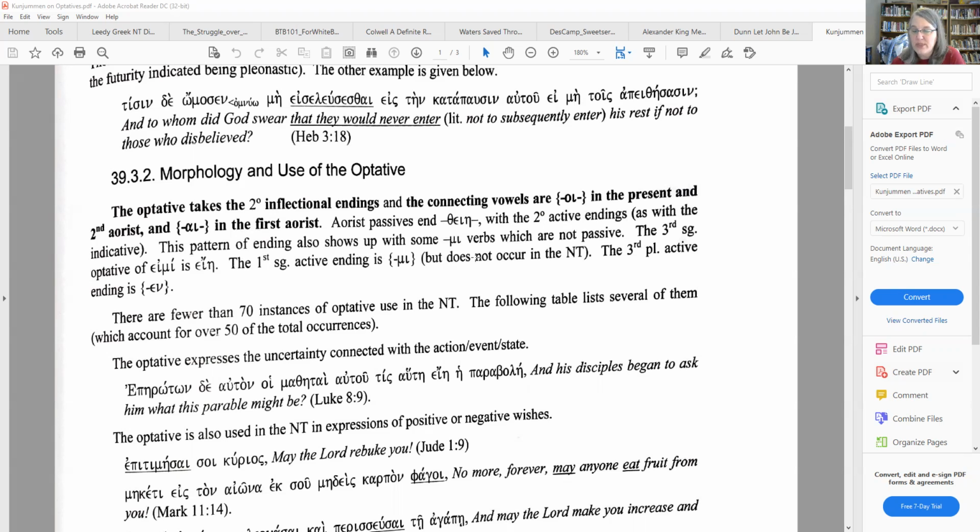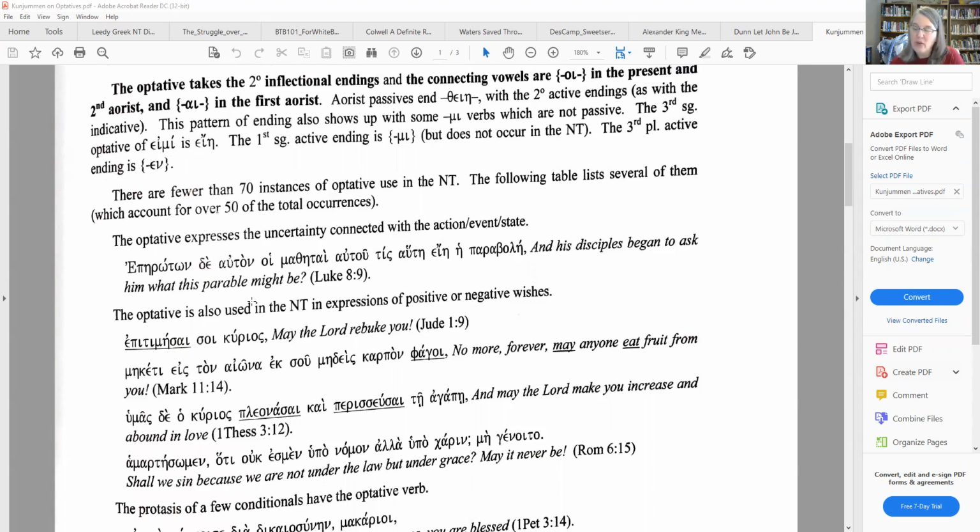This also shows up with some mi verbs, which are not passive. And then the third singular optative of eimi is ei. The first singular active ending is mi, but that doesn't occur in the New Testament. And the third plural active ending is n. This is on how we translate, how we understand optative.